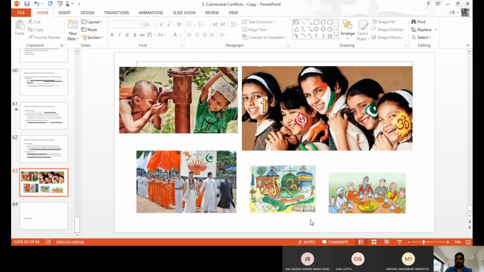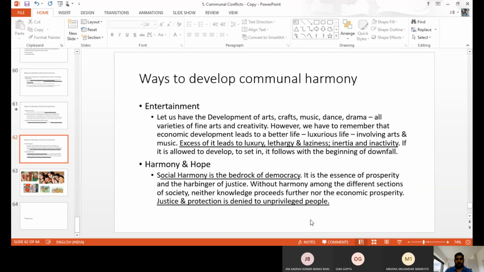That's all. This is communal harmony, communal conflicts, all those things.